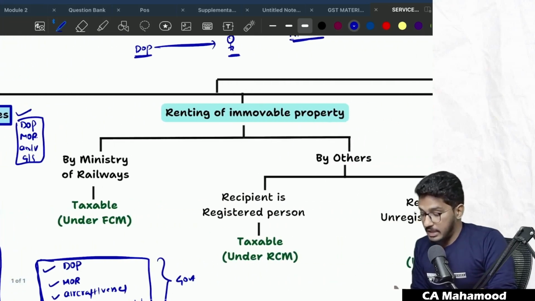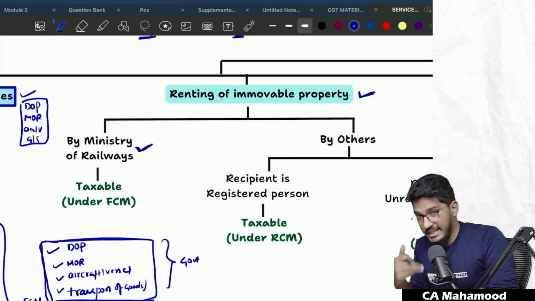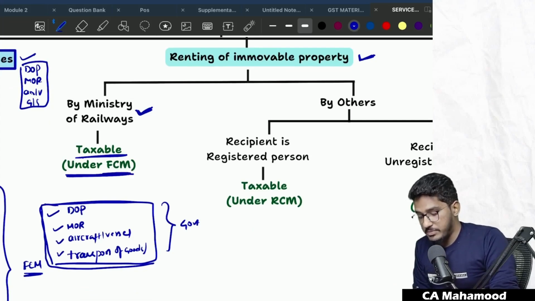Okay. So if the government is providing specified services to a business entity, they are always taxable under forward charge mechanism. Now, if the government is providing services by way of renting of immovable property, by way of what? Renting of immovable property. If the renting of immovable property is specifically done by Ministry of Railways, the supplier of renting of immovable property is Ministry of Railways, they will be taxable under forward charge mechanism.